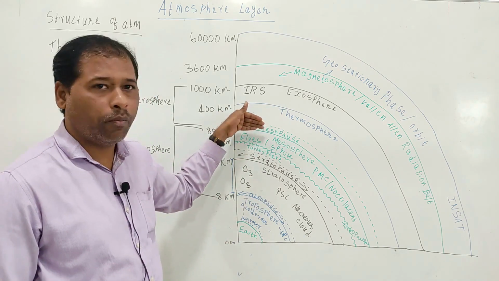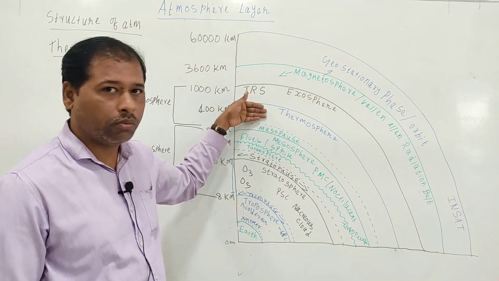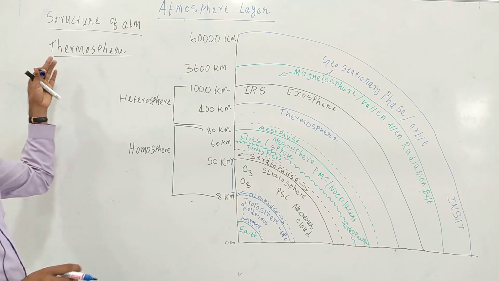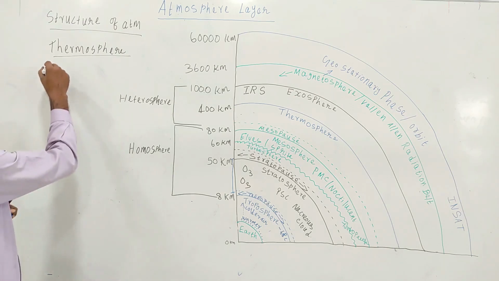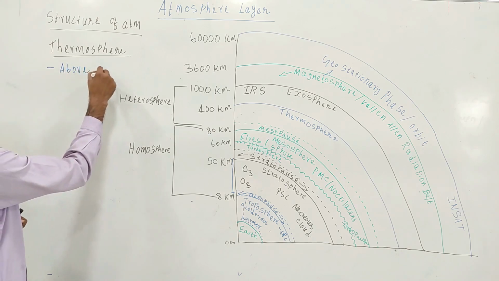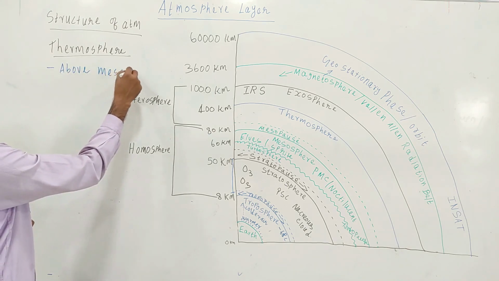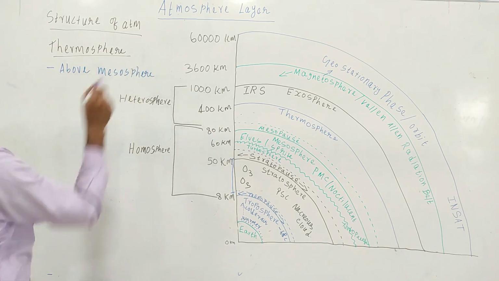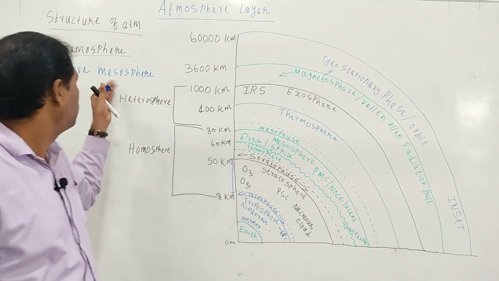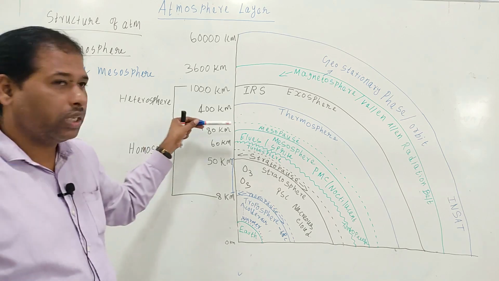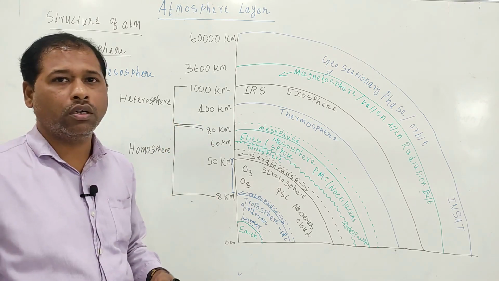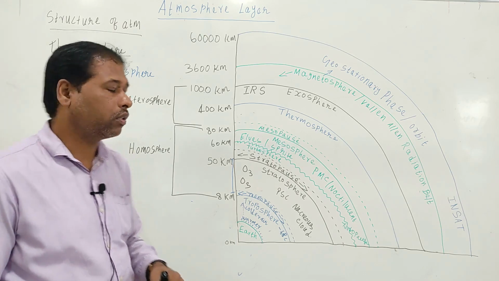Mesopause means it is a boundary layer between the thermosphere and the mesosphere. So the thermosphere is located above the mesosphere, and it extends from 80 kilometers to between 500 and 1000 kilometers.